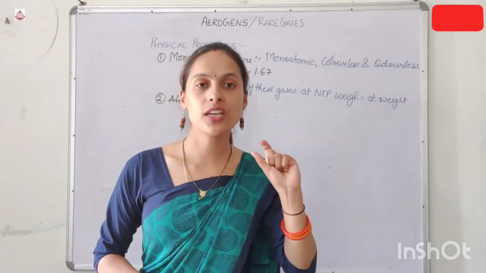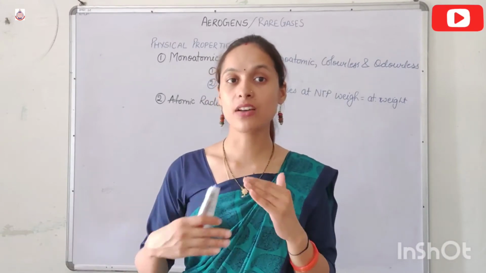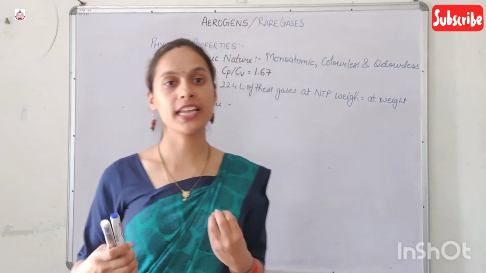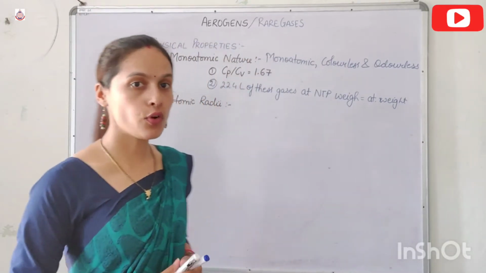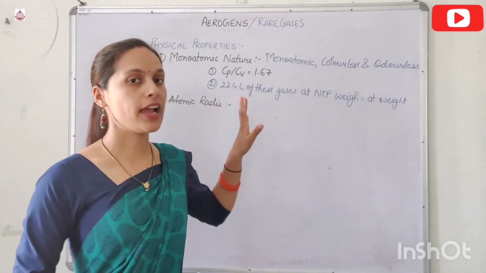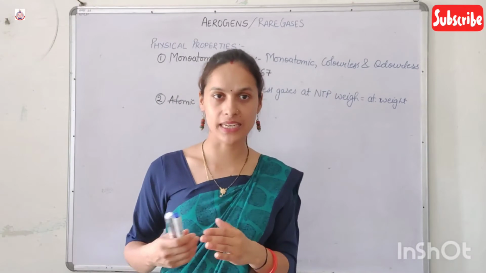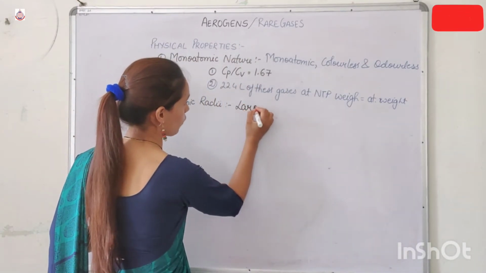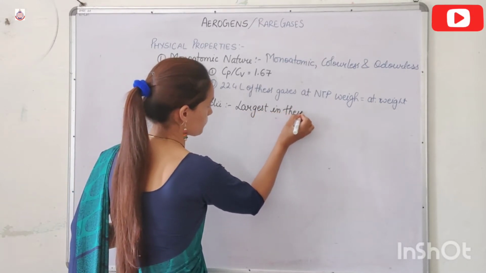As a result, in noble gases, we consider atomic radii as van der Waals radii, and by definition, van der Waals radii is greater than the covalent radii. Therefore, the atomic radii of the noble gases are the largest in their periods.